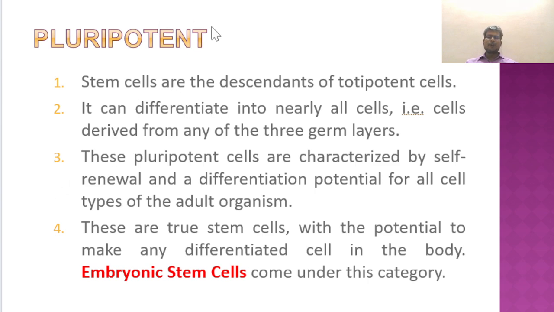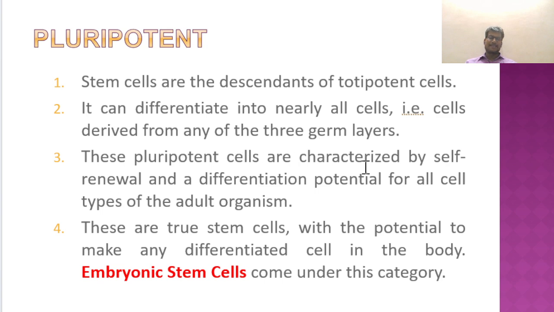So what are pluripotent stem cells? They have an ability to divide into many cells, but not any cells. So there is a barrier. Pluripotent stem cells cannot produce placenta cells. Therefore, pluripotent cells have a restriction. They cannot produce cells like the previously explained totipotent cells. These cells are descendants of totipotent cells. They can differentiate into nearly all cells derived from any of the three germ layers: ectoderm, endoderm and mesoderm.